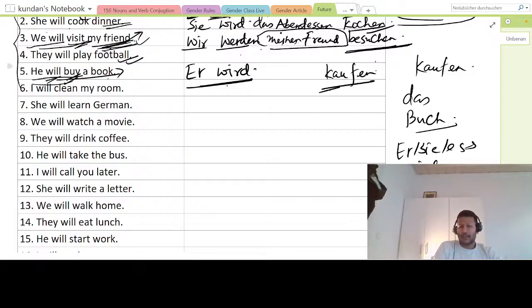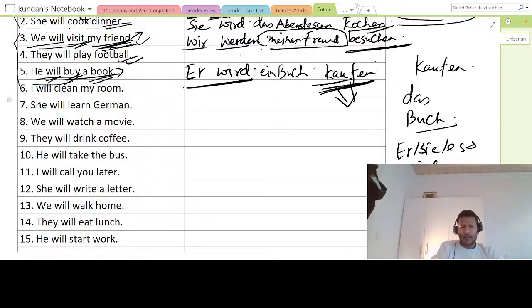There's no change in this, right? This will be the original verb. Whatever the main verb is, put it in the same format. Don't change anything. And the book. What will he buy? A book. So ein Buch will come just before the main verb. Ein Buch. So this will become er wird ein Buch kaufen. He will purchase or he will buy a book, right?